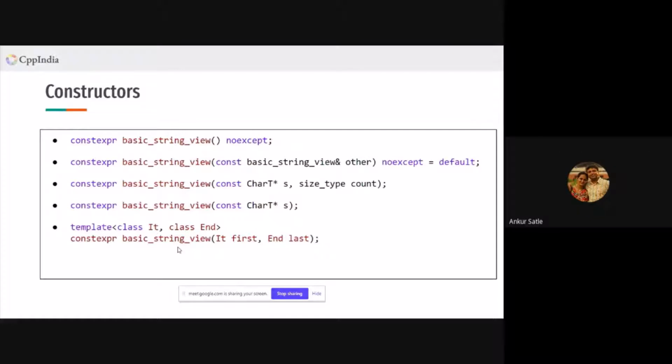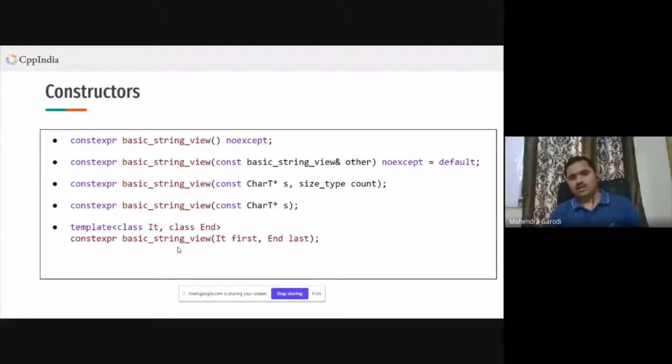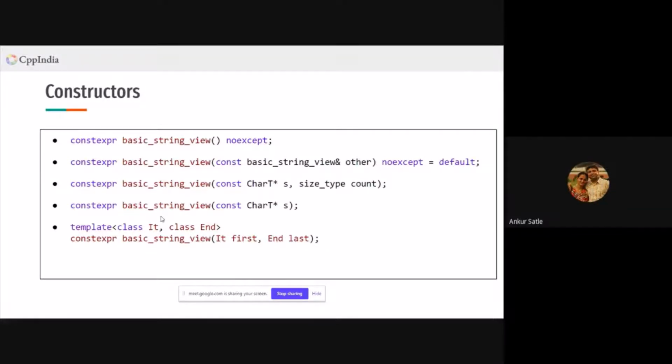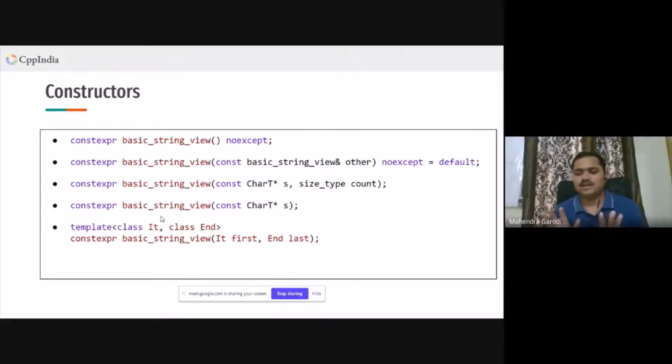So Mahendra, you are saying that it is not possible to have a string view with null pointer as the data? It can have, but the C++ standard here gets a little bit defensive and says that the behavior is undefined. So you can initialize that. Basically, what this basic string view does is internally point to a null pointer. But then if you try to do some operation, it doesn't guarantee that everything will work well. It might create a problem.